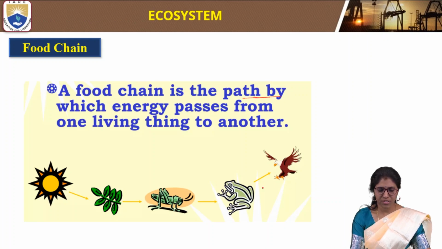If we see the diagram, here sunlight is the energy, the heat energy, and it is absorbed by the plants through photosynthesis. So these plants produce the products, and these are consumed by insects like grasshopper. This grasshopper is consumed by frog, and these frogs are consumed by birds like eagle. So this is a food chain. In this, energy passes from one living thing to another living thing. So food chain means it is a path by which energy passes from one living thing to another.